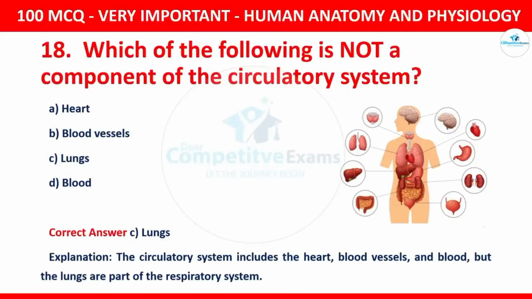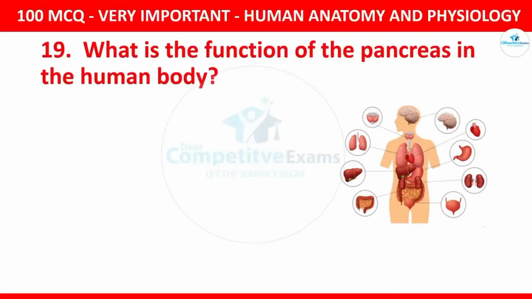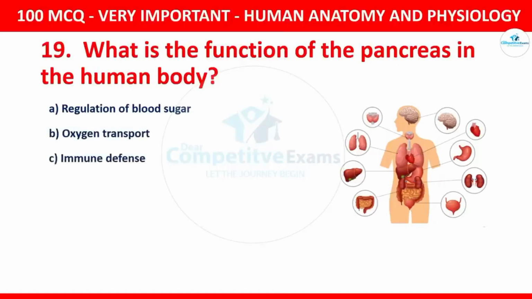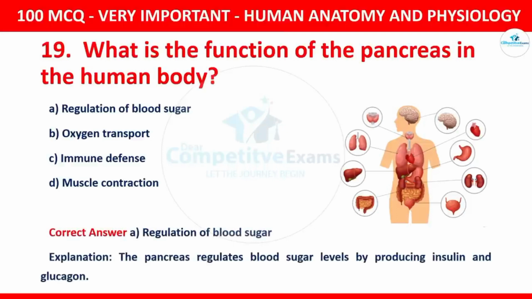Question number 19. What is the function of the pancreas in the human body? Your options for that question are regulation of blood sugar, oxygen transport, immunodefense, muscle contraction. The correct option is regulation of blood sugar. The pancreas regulates blood sugar level by producing insulin and glucagon.